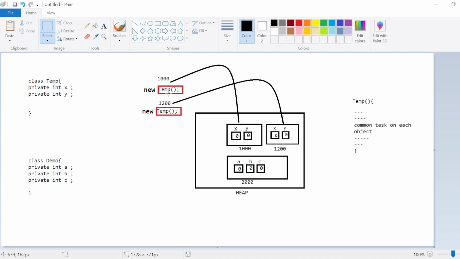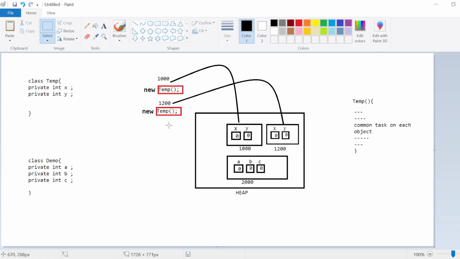So for example, if you say new temp, the object will be created by the JVM internally, and the JVM will take that object reference 1000 and return that reference from the constructor itself. So you will receive that object reference wherever you define the calling of that constructor. For the first object creation, you receive 1000 from the constructor right where you define the calling.